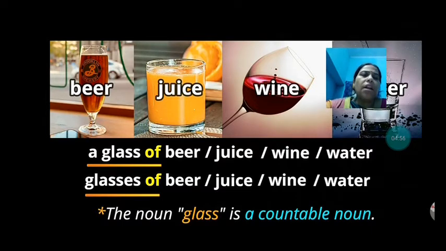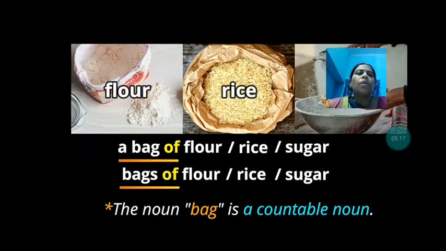liquids, a jar, a glass of beer, a glass of juice, a glass of wine, a glass of water. So here the noun glass is a countable noun. These are used to measure the liquids. Then glasses of beer, juice, wine or water. So the container is glass.